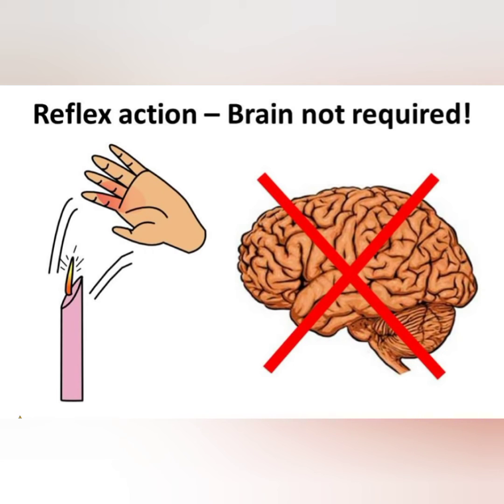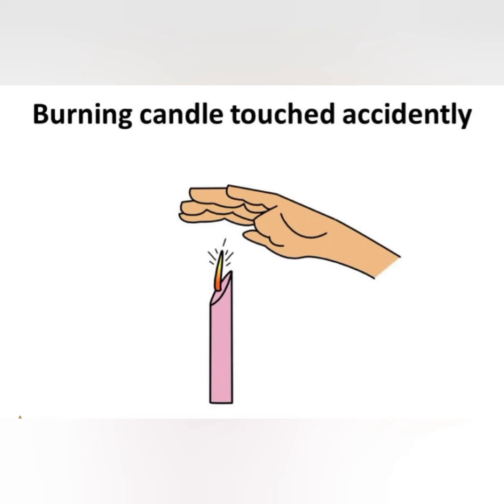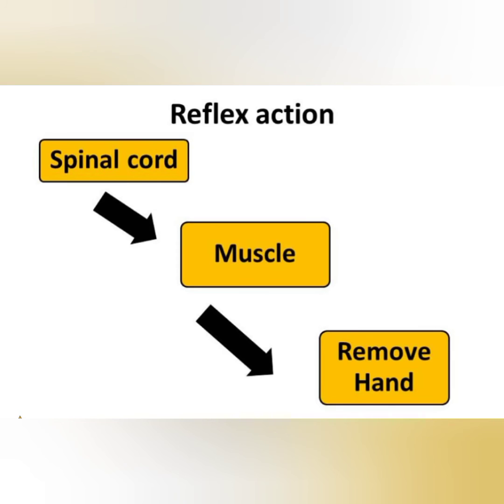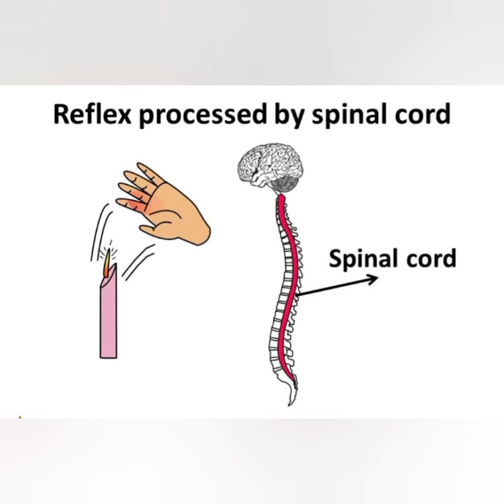A reflex is an involuntary or automatic action that your body does in response to something, without you even having to think about it. Reflexes protect your body from the things that can harm it. For example, by mistake, if you put your hand on a burning candle, a reflex causes you to immediately remove your hand even before any message goes to your brain. It is the spinal cord that instructs the muscle to remove your hand. The emergency actions are taken care of by the spinal cord itself to save time.